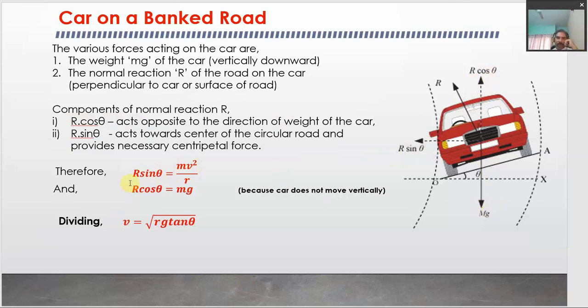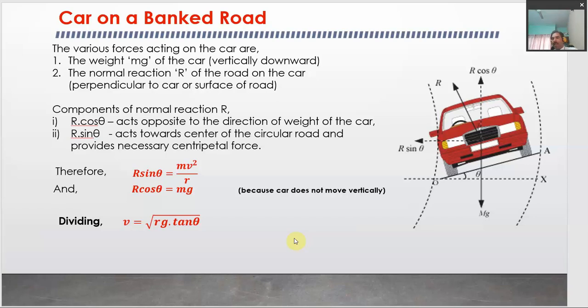Now we can divide these two equations. R cancels out, and sin theta upon cos theta becomes tan theta. From here we get the velocity of the car to be root of r g tan theta. So this is the velocity which a car can have whenever a road is banked. Due to banking of the road, the car can have the velocity given by this formula.